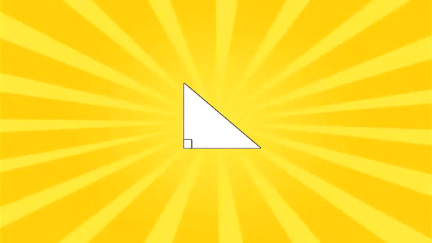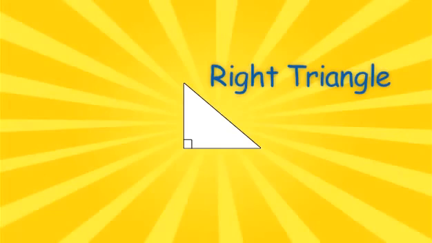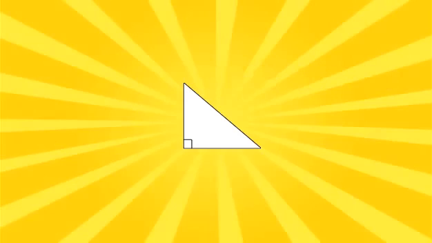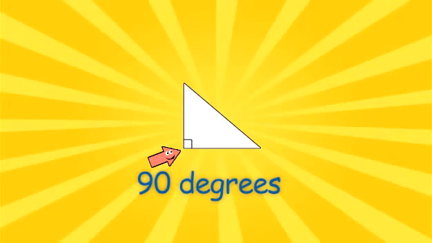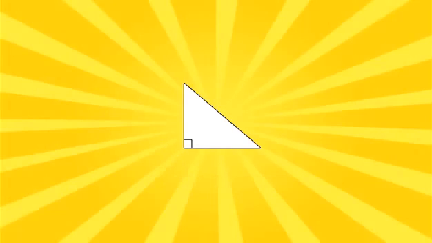Now, before we jump into the Pythagorean Theorem, there are a couple things we must know about this right triangle. The reason I know this is a right triangle is because of this little box. This little box serves as an indicator that this angle measures 90 degrees. Let's learn something about the sides.